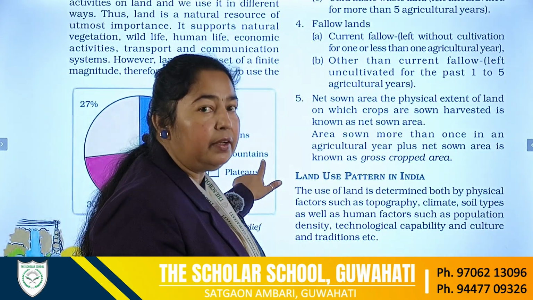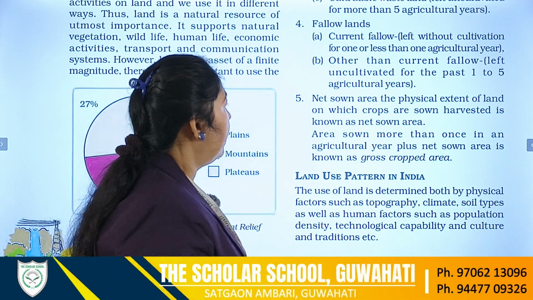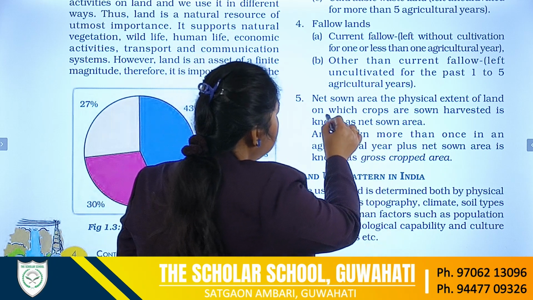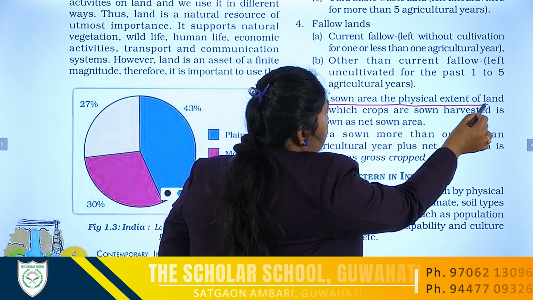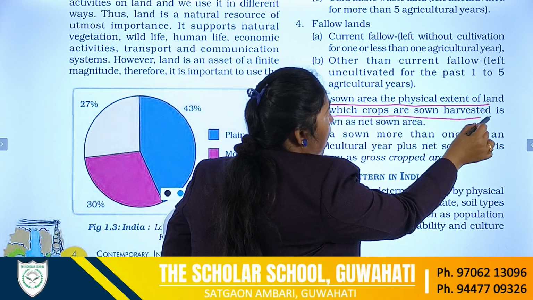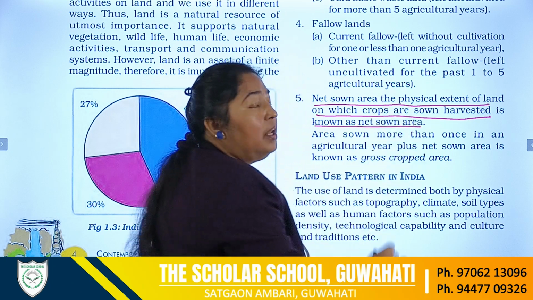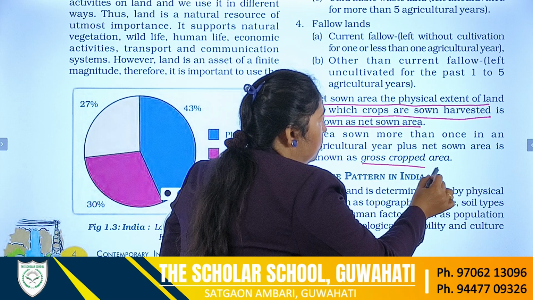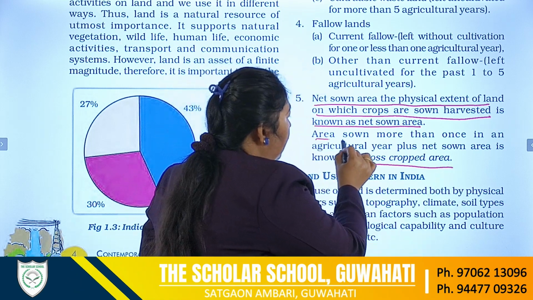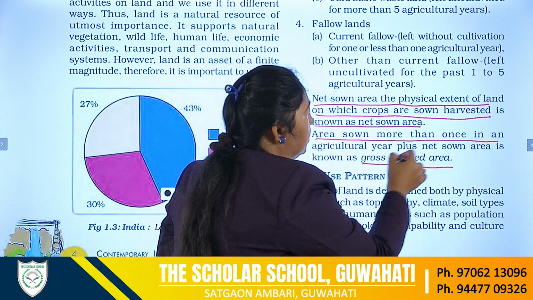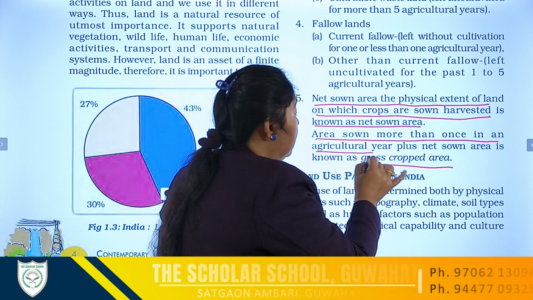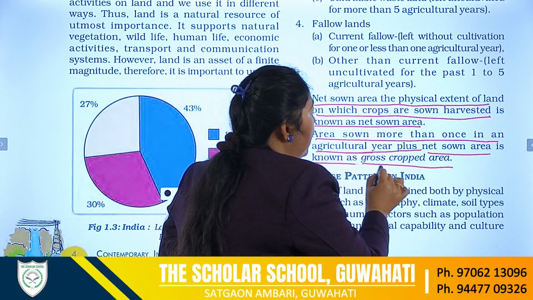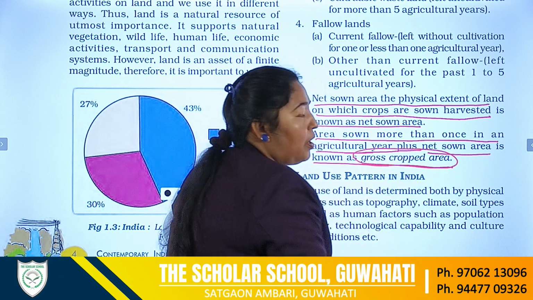Now, another category for which we are using the land is the net sown area, the physical extent of land on which crops are sown and harvested. Other than net sown area, there is the area cropped more than once in a year; that area sown more than once in an agriculture year, plus net sown area, is known as the gross cropped area.